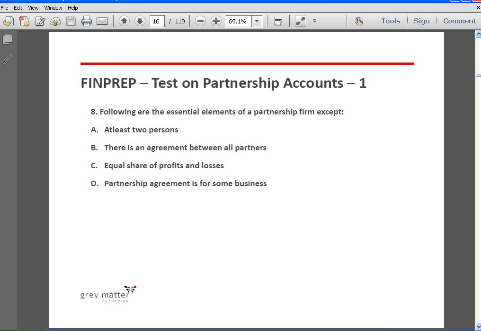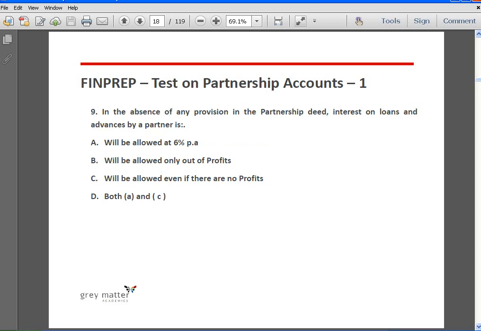And the partnership agreement is for some business. Yes, it has to be for some business. So you cannot enter into a partnership in order to do charity, because in charity there is no profit motive. Business means there has to be a profit motive, and hence it is an essential element of a partnership firm. So the answer is C.